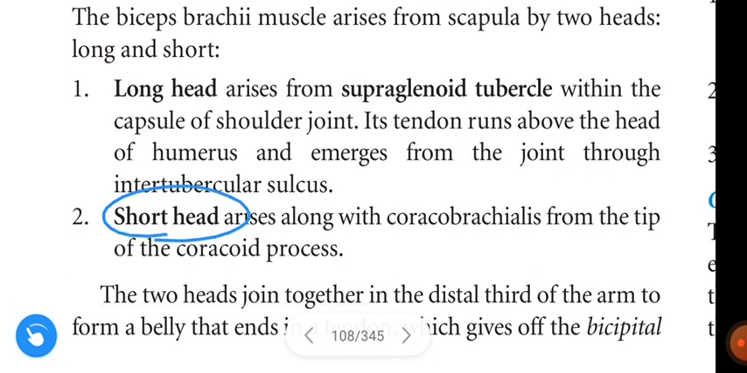Next, about the short head. The short head arises along with the coracobrachialis from the tip of the coracoid process. That means from the tip of the coracoid process, two muscles arise. One is coracobrachialis and another one is the short head of biceps brachii.